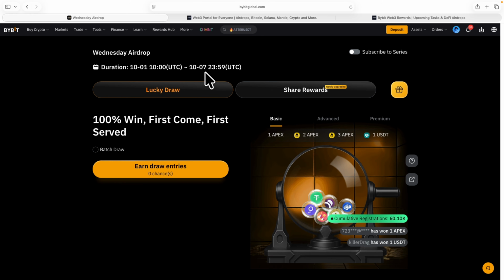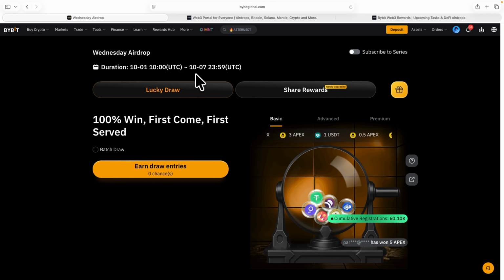I hope you understand. So they are doing it every week, and that's why I said you can start earning from this every day without waiting for the next 2 to 3 months. This one right now ends on the 7th of October, and another one will start on the 8th of October. So you can always meet an airdrop right here when you come every day.